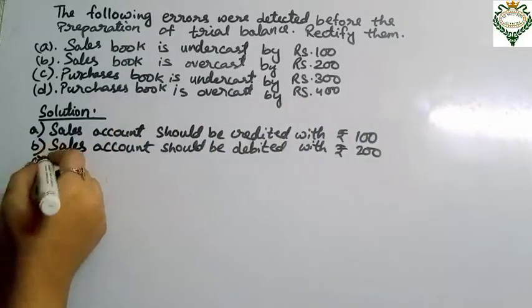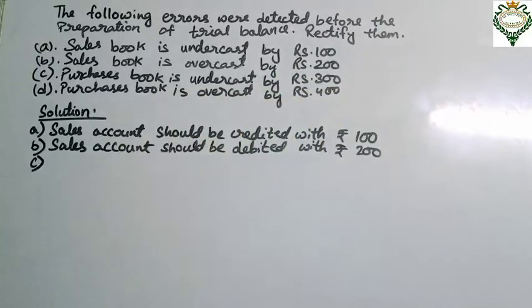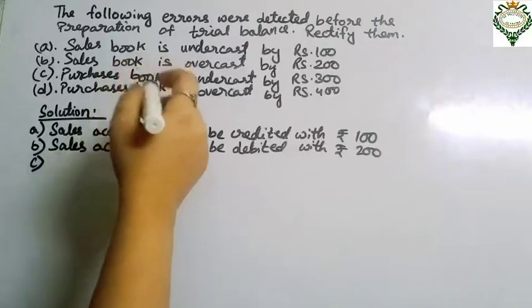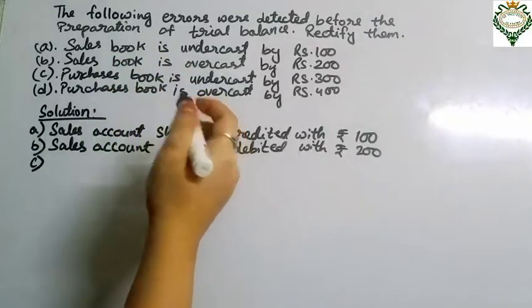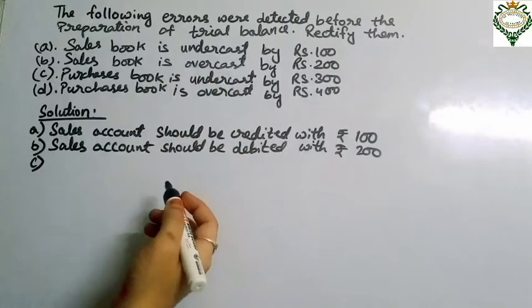Now come to number C. It is saying purchases book is undercast by ₹300. Okay, so in this case the purchases book is undercast by ₹300. So the total of purchases book is posted to the debit side of the purchase account in the ledger.